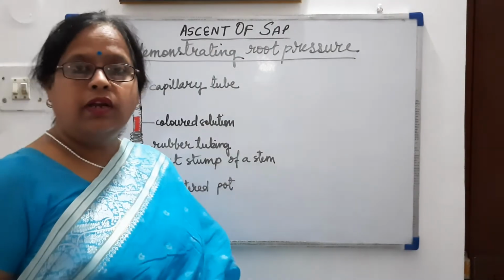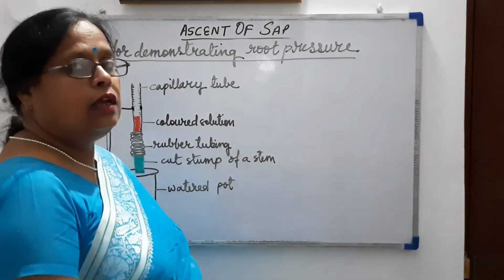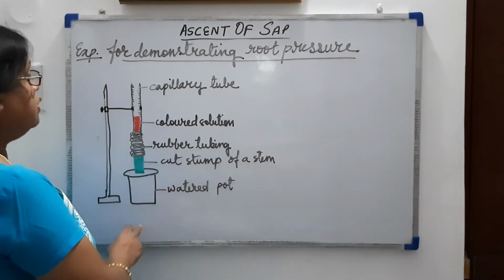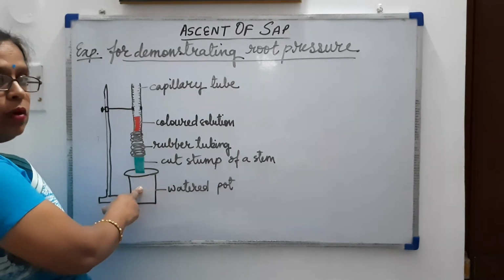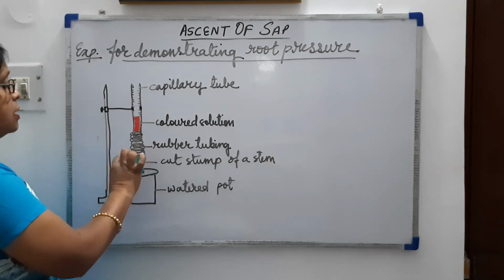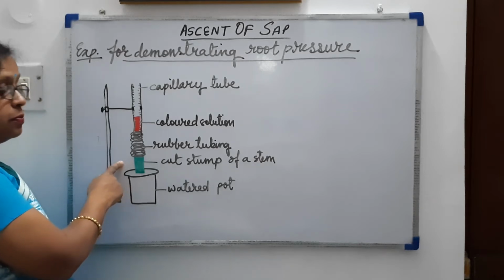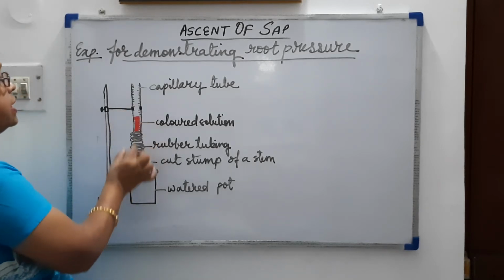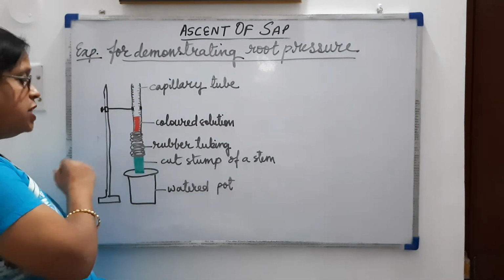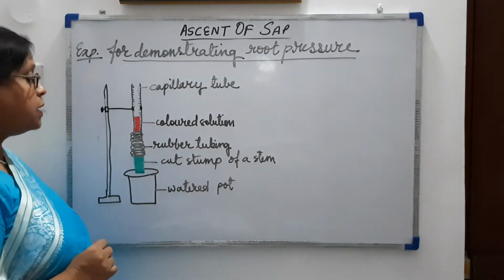Now the experiment for demonstration of root pressure. This also you have studied in class 10. We will be hurriedly revising it. In this experiment we have taken a well watered potted plant and cut it from the top, leaving a few inches of the stem in the pot. Then we have connected a capillary tube to the cut part of the stem and tied both of them with a rubber tubing.